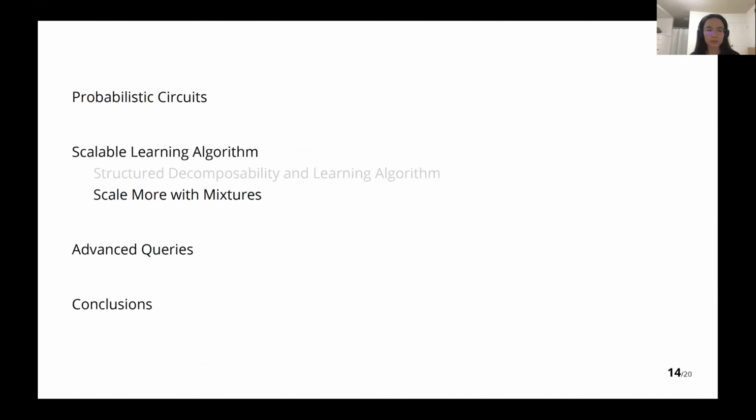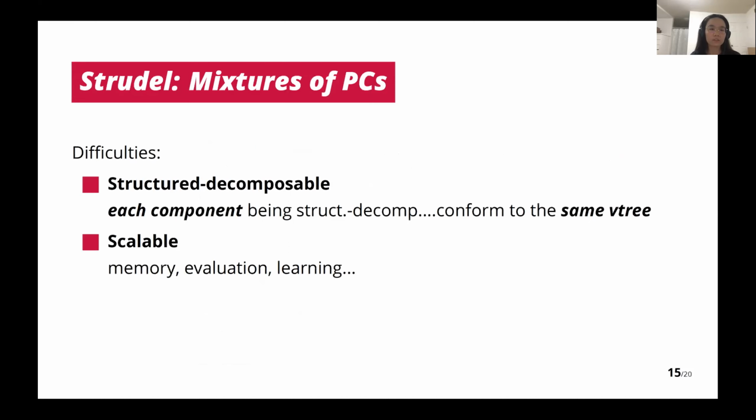We can scale more with the mixtures. However, learning the mixtures itself is not very easy. We have two difficulties. First, we want the mixtures to be structurally decomposable as well. Therefore, we can use the mixtures to answer the advanced queries we mentioned before, which means each component has to be structurally decomposable, and they all have to conform to the same weight tree. This is not easy. Also, scalability is another problem. If the mixtures have many samples, it's very memory inefficient, and evaluation and learning are very expensive.